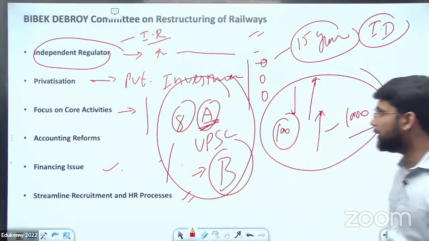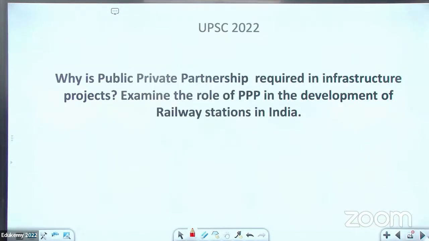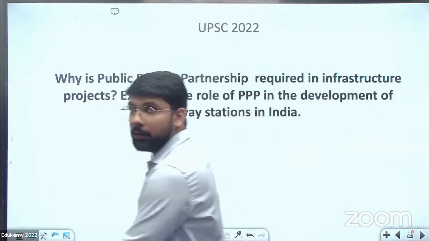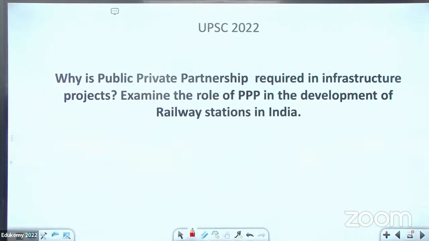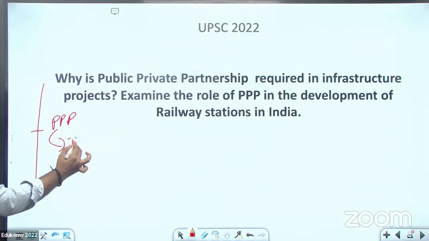Now let's see the question related to it. This was the question in the UPSC 2022. Why is the PPP required in infrastructure? Examine the role of PPP in the development of railway stations in India. So here you need to know about the PPP role in the Indian Railway.